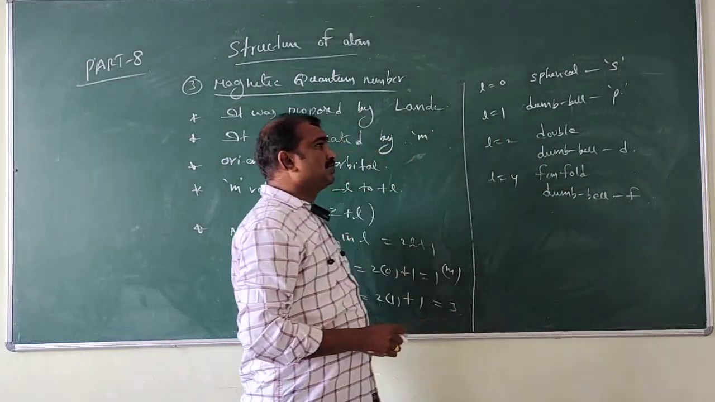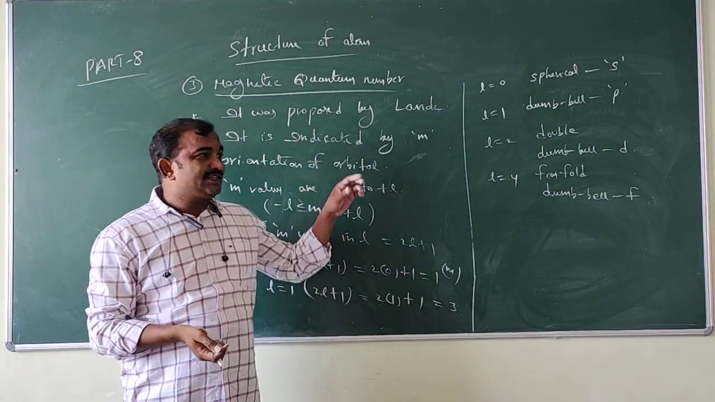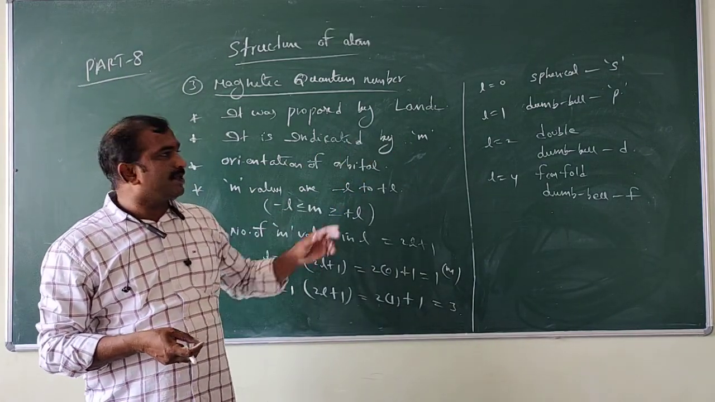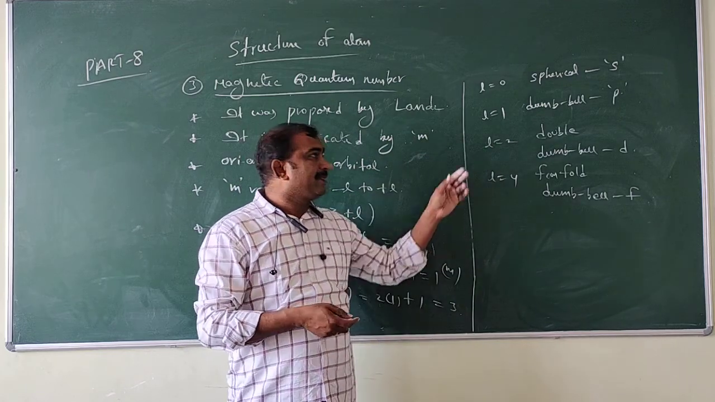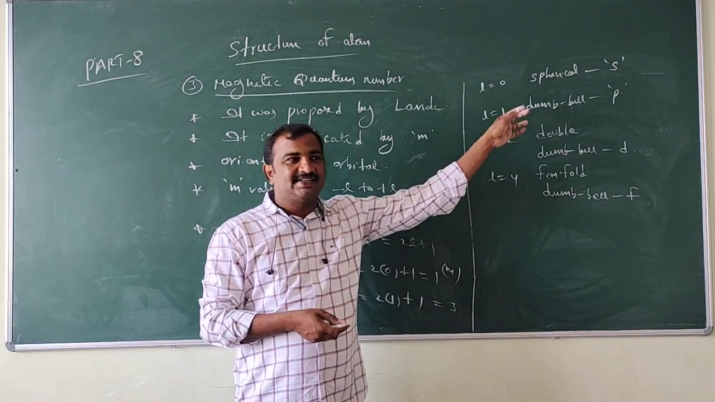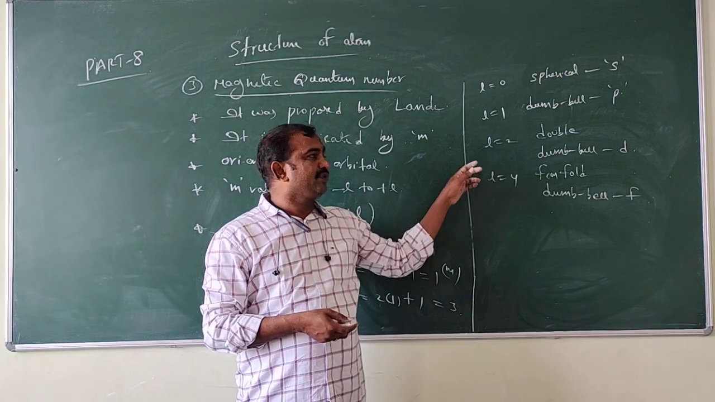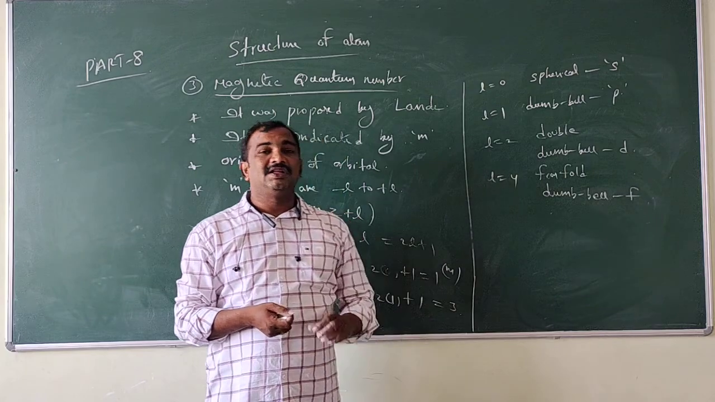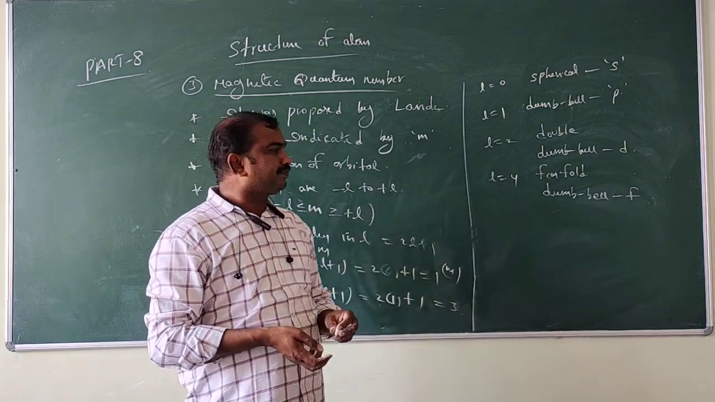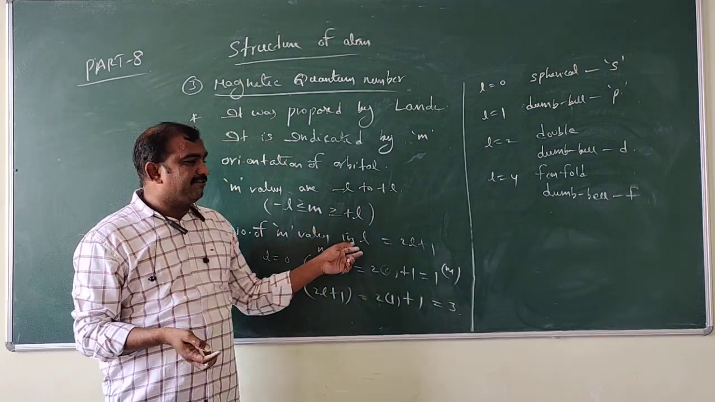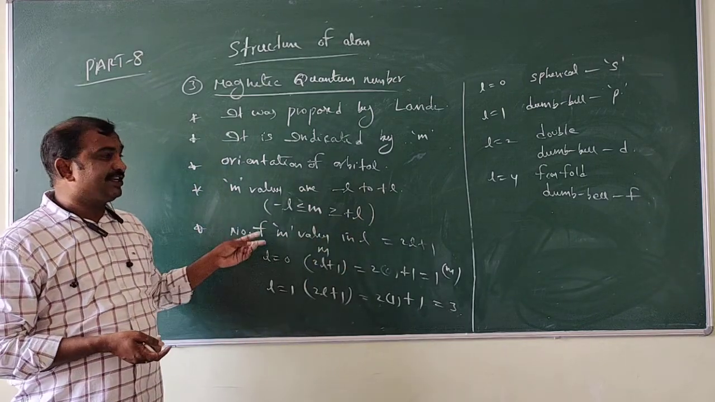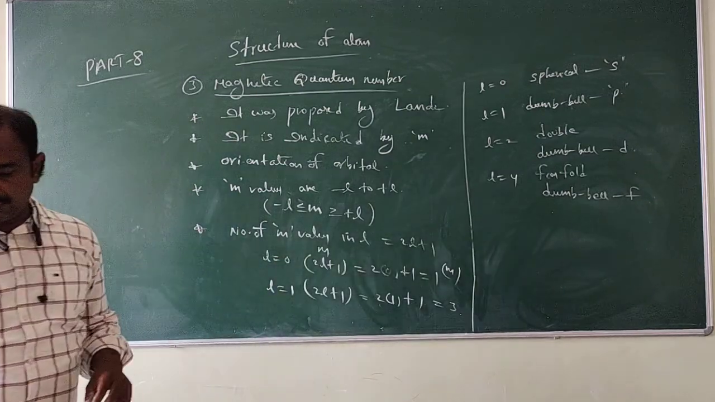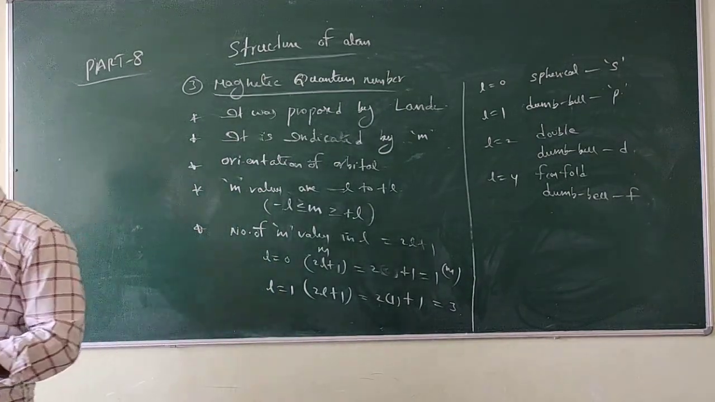Now here, this one we discussed in the previous class only. If L is equal to 0, spherical in shape. L is equal to 1, dumbbell in shape. If L is equal to 2, double dumbbell in shape, that is the D orbital. If L is equal to 3, 4-fold dumbbell, that is the F orbital. So now, how can you write the M values by using L values? For notes, take a screenshot of this one. Next is an extension of the same topic only.